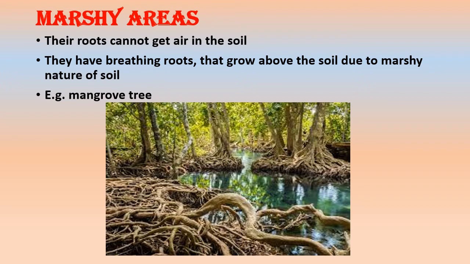As their name indicates, the main purpose of these roots is to obtain oxygen from the air. The main example of such trees is the mangrove tree. If you have ever been to Port Grand, there are many mangrove trees over there.